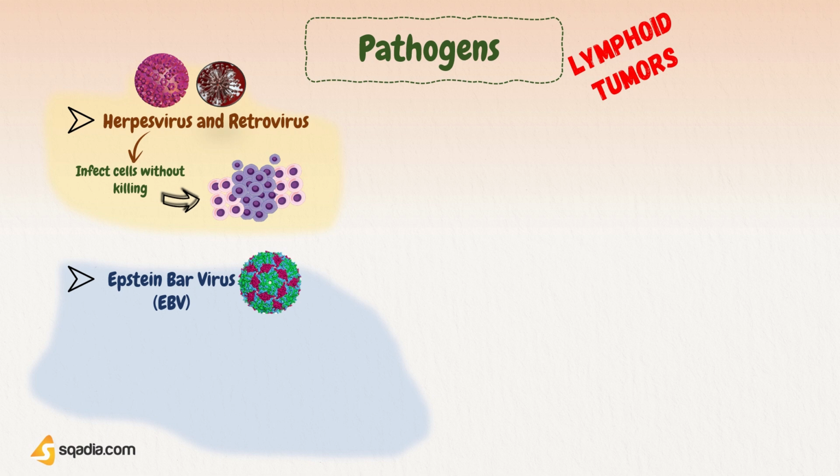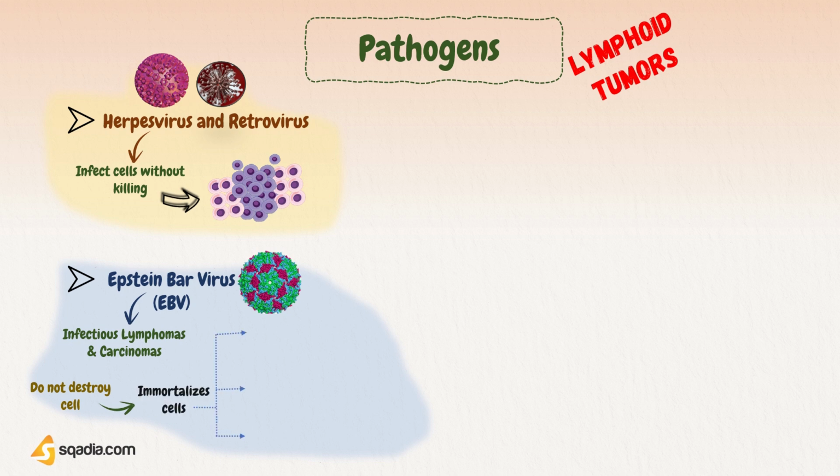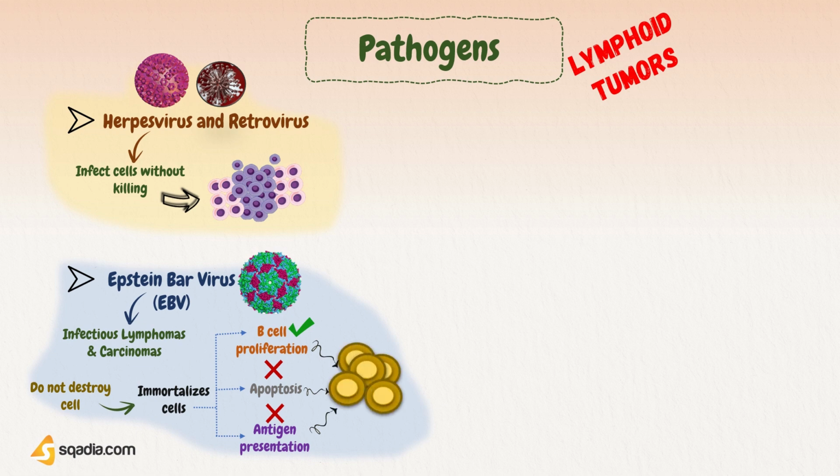Next are Epstein-Barr viruses, EBV. EBV is known for causing infectious lymphomas and carcinomas. EBV does not convert the cellular machinery to virus production and destruction of the cell. Instead, EBV immortalizes cells by producing proteins that drive B-cell proliferation and inhibit apoptosis. EBV proteins also help infected cells evade the immune response by blocking antigen presentation. All these factors promote the growth of a malignant B-cell population. This uncontrolled division then leads to lymphomas.